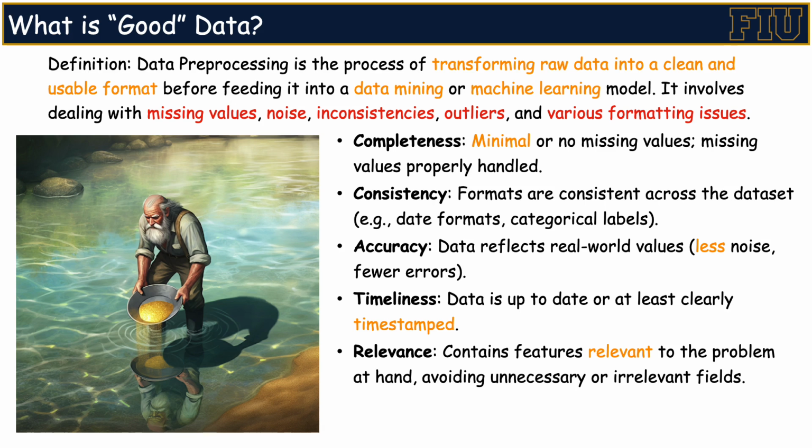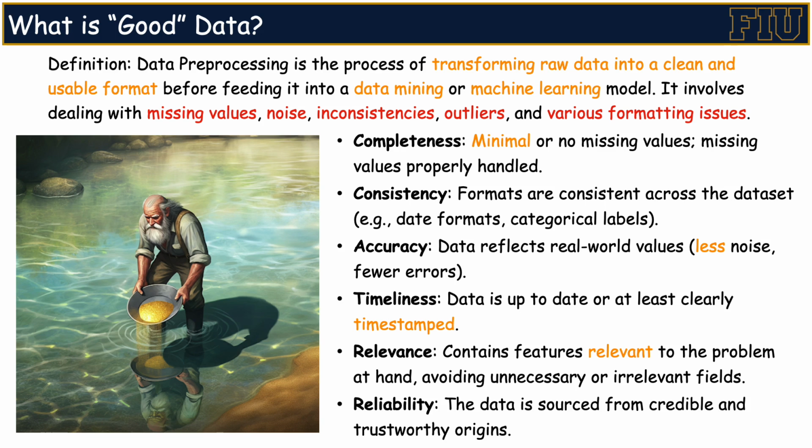This requires significantly more resources to train the model, which is inefficient in practice. Therefore, during data preprocessing, it's crucial to filter out irrelevant features and focus only on those that are relevant to the task at hand. This not only simplifies the model but also improves efficiency and reduces unnecessary complexity.